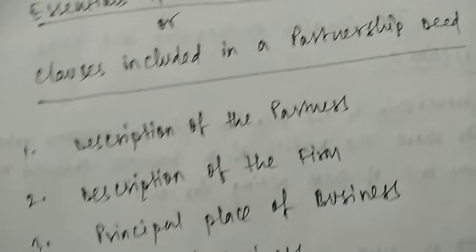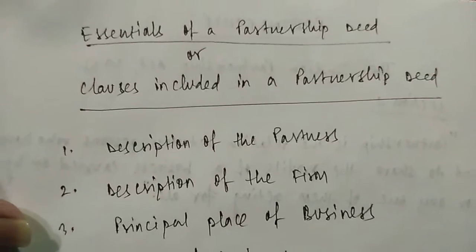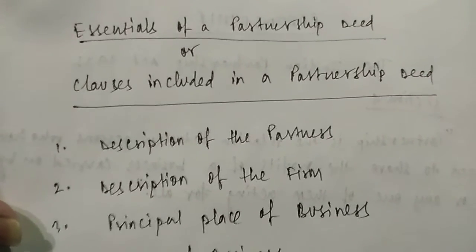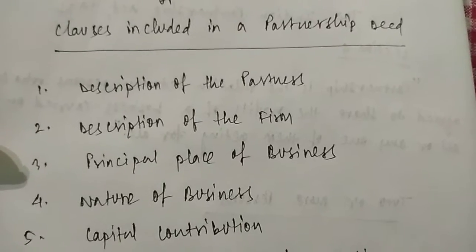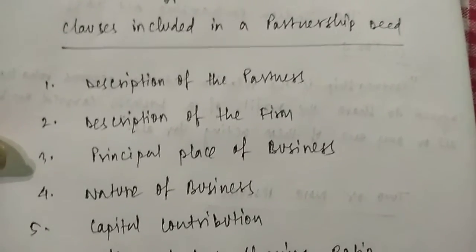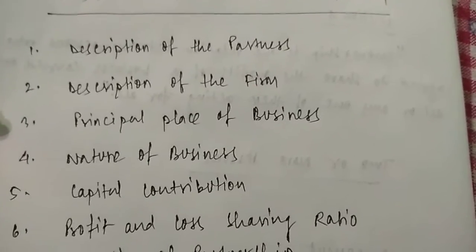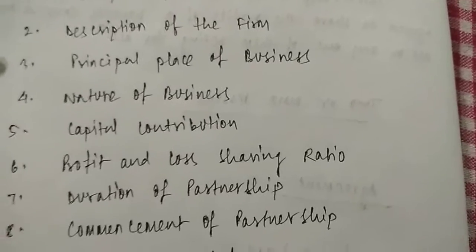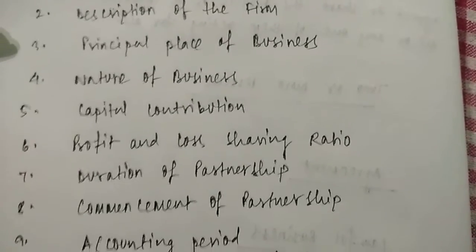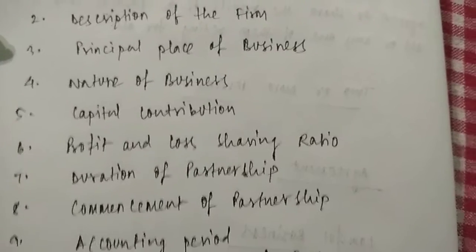Next is essentials of a partnership deed, or clauses included in a partnership deed. What are the main things that must be included in a partnership deed? Number 1, description of the partners. Number 2, description of the firm, like name of the partners, name of the firm, address of the partners, principal place of the business, what will be the location of the business, nature of business, whatever business will it be, capital contribution, how much amount of money will be invested by each partner, profit and loss sharing ratio. This is one of the most important points, that what will be the profit and loss sharing ratio between the